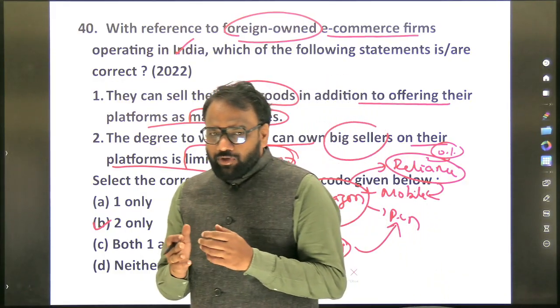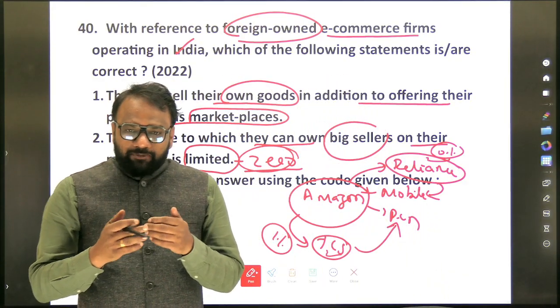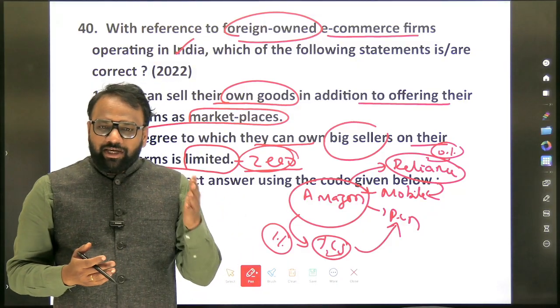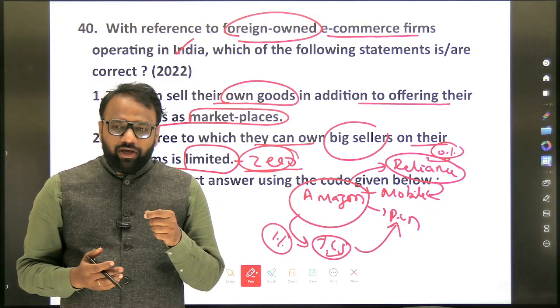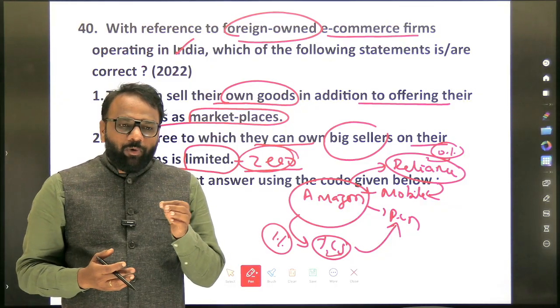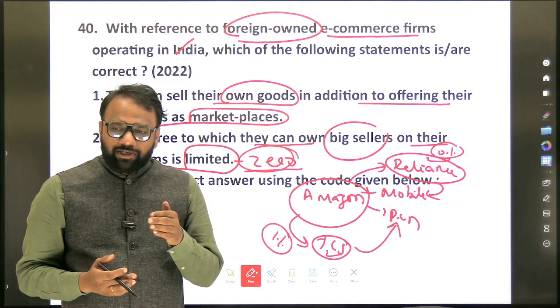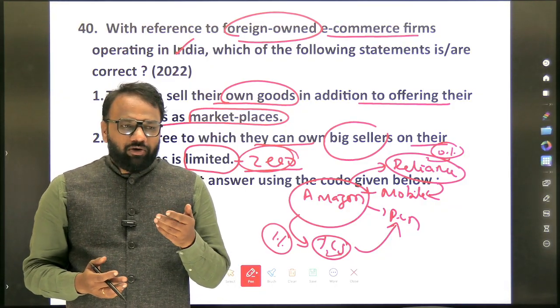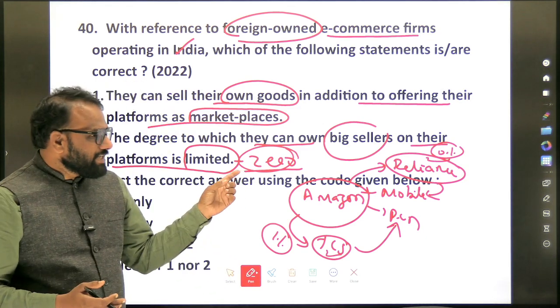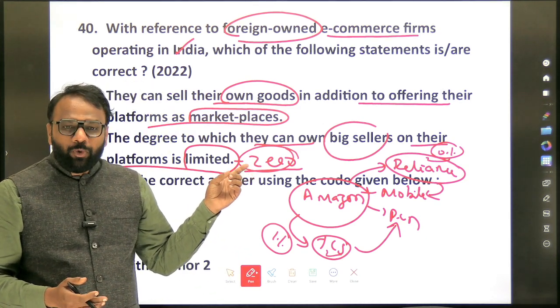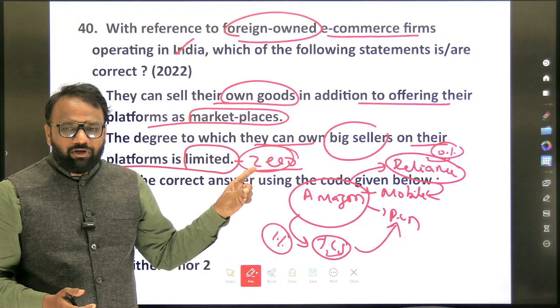But here, we should not just focus on the question. What are the various aspects that we focused on here? One is FDI, FDI allowed. What is the extent of FDI allowed? And when FDI is allowed, when the foreigner owns an e-commerce firm in India, what kind of model is allowed? That information is also equally important, and this was a recent change which was introduced probably in 2022 or 23. So very important.